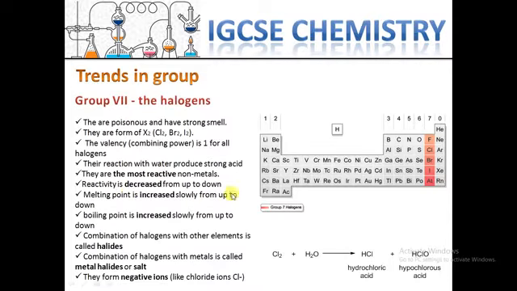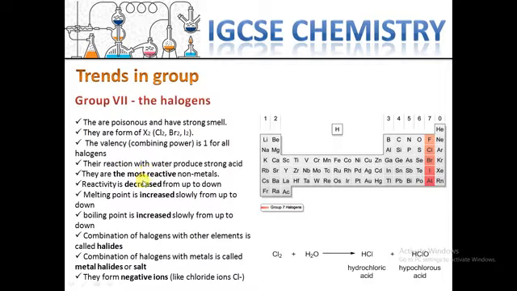Reactivity decreases from up to down in this group, and melting point increases slowly from up to down. Boiling point is the same, increasing slowly from up to down.